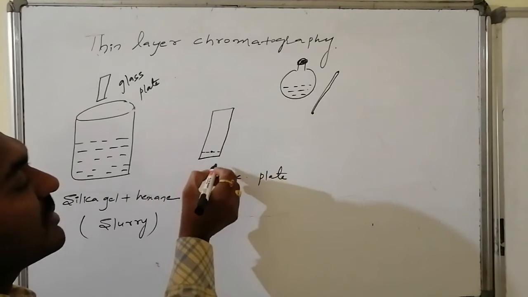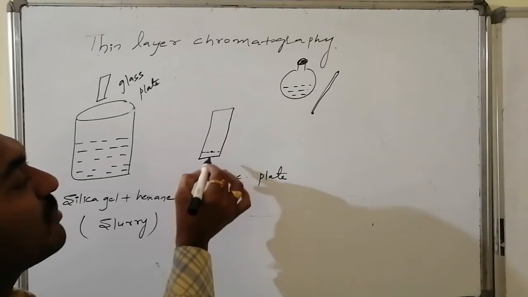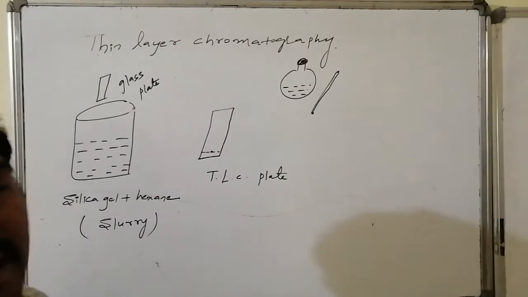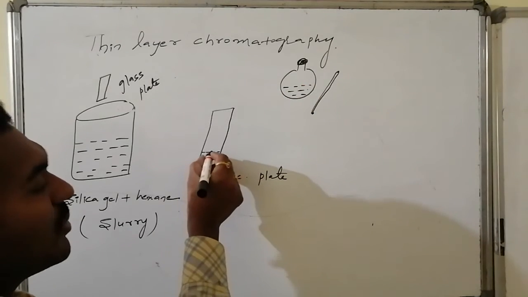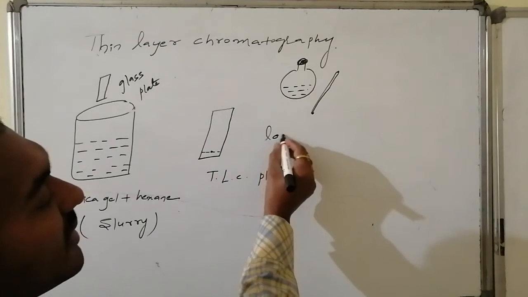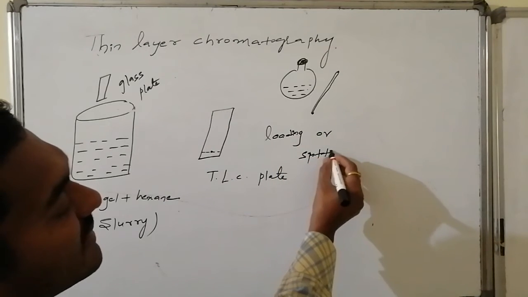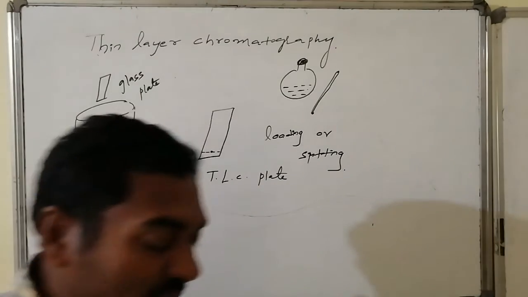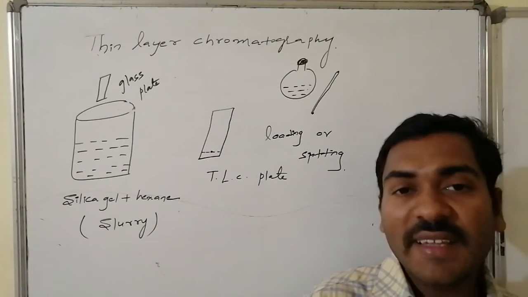Here, after leaving some distance of, suppose, 0.5 centimeters above, at the middle of the TLC plate, I kept a pencil mark there. By dipping this capillary tube in the reaction mixture consisting of many components, a small amount of organic mixture is loaded or spotted on this pencil mark. Thus, this particular process is said to be loading of sample or spotting of sample. Why are we saying it is spotting? Because a little amount of compound is kept over the TLC plate. Now this TLC plate is ready for the analysis. Now this plate is said to be what? Loaded plate, otherwise the spotted plate.